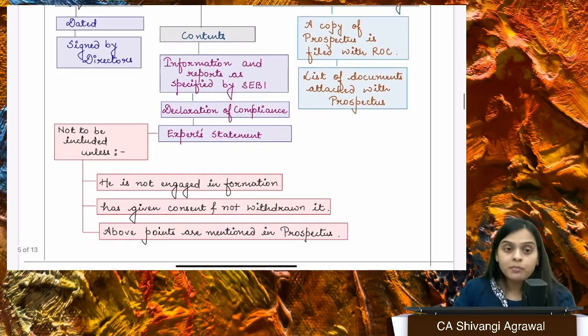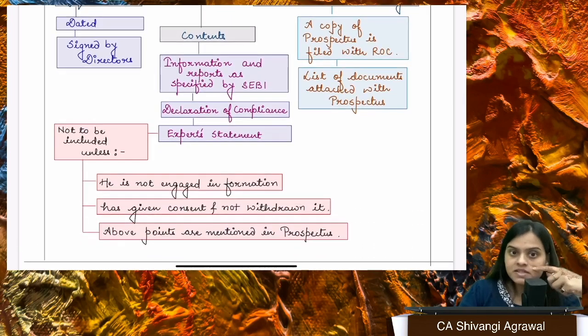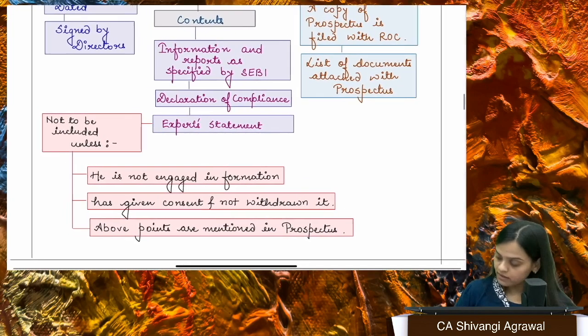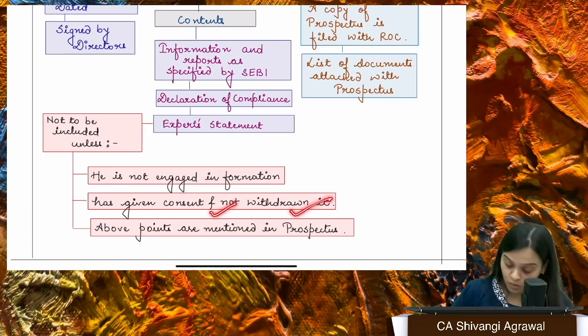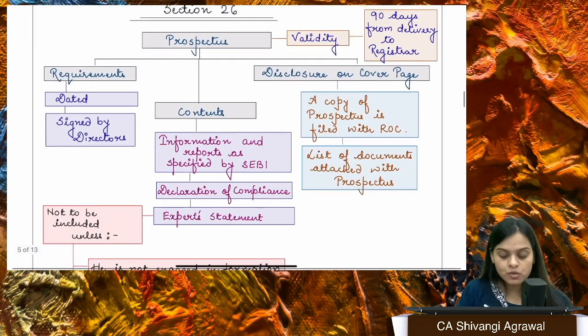Okay. Apart from that, there is an expert statement. An expert statement may be included in the prospectus, but it will not be included unless he is not engaged in the formation, he has given his consent and not withdrawn it. So one thing, he should not be a promoter. He should not be involved in the formation of the company. The second thing, he must have given the consent and he must not have withdrawn the consent. And third point, you must have written these things in the prospectus. So only then you can incorporate the expert statement in the prospectus.